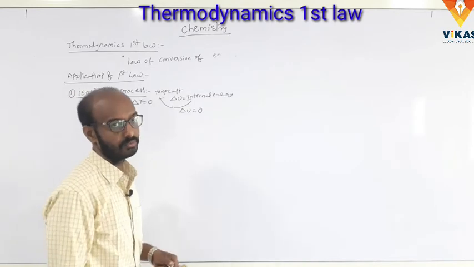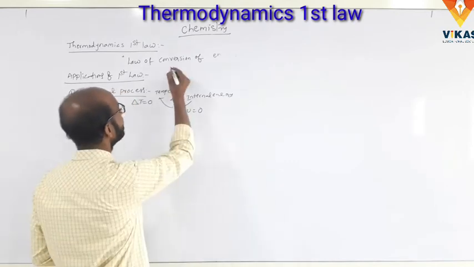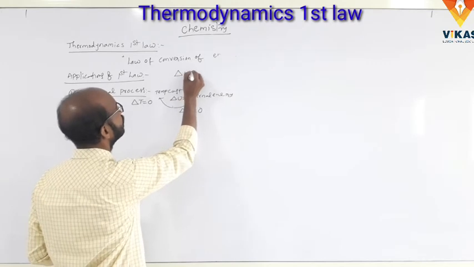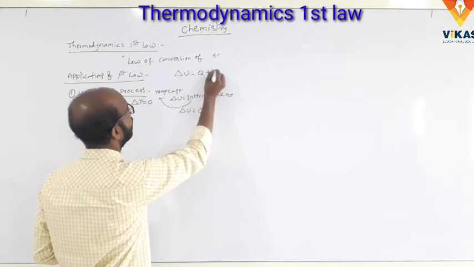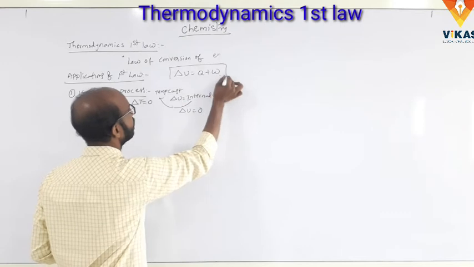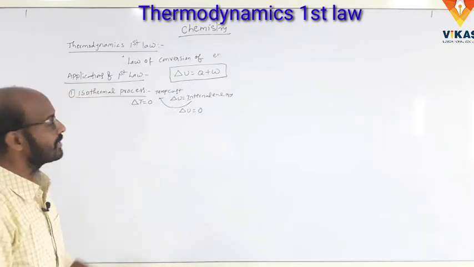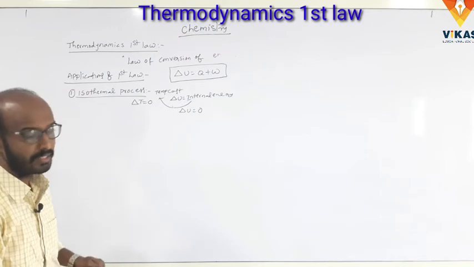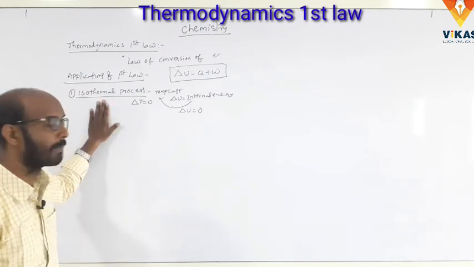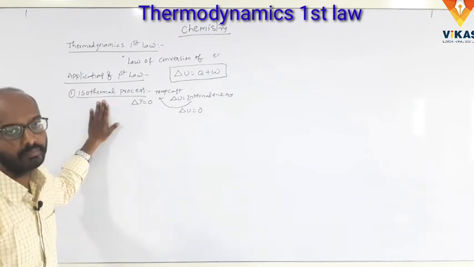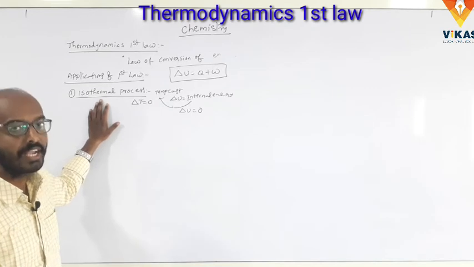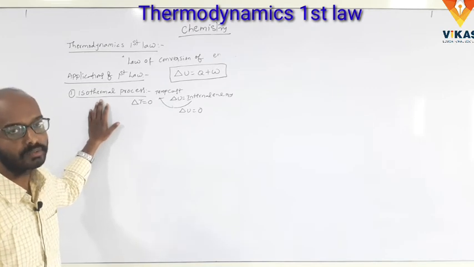So what is the first law of thermodynamics? Delta U is equal to Q plus W. This is the thermodynamic first law. So applying the first law to the isothermal process: in the isothermal process, the process is carried out at constant temperature.